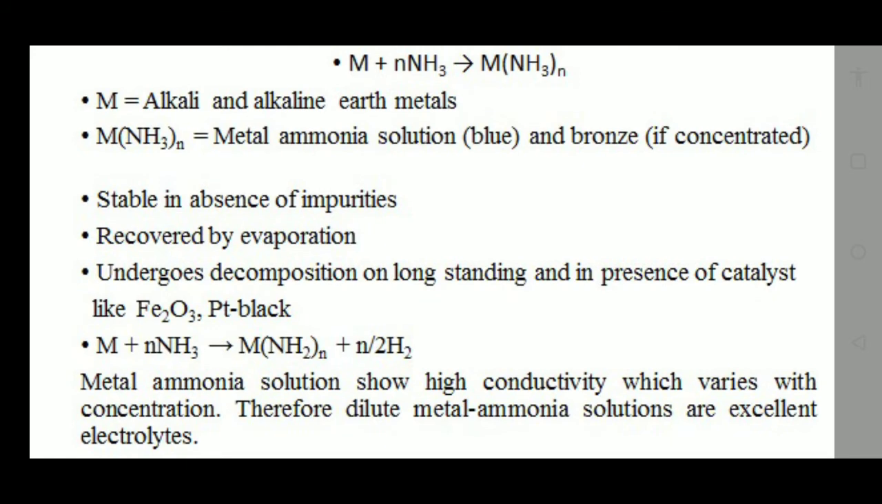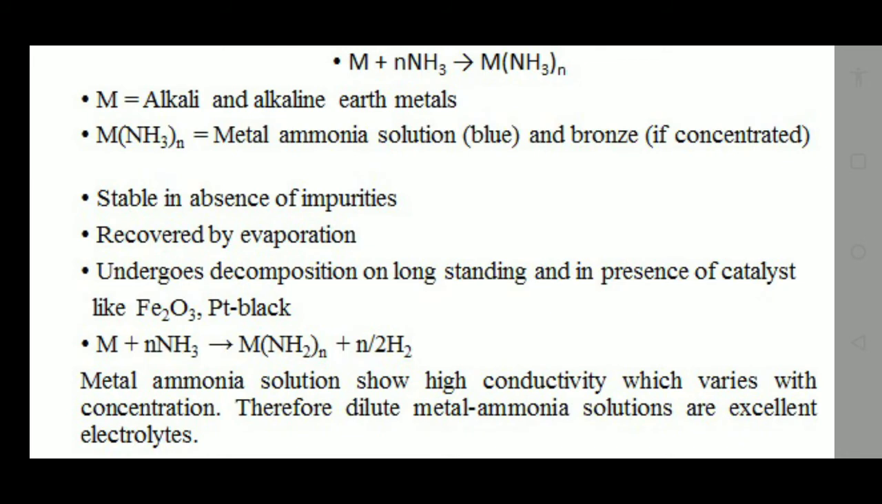Here M is an alkali or alkaline earth metal and this M(NH3)n is a metal ammonia solution, which is blue in color. If we increase the concentration of metal in this solution, it will become bronze in color. Clear? So the metal ammonia solutions are blue colored solutions, but if we increase the concentration of metal ions, it will become bronze color.